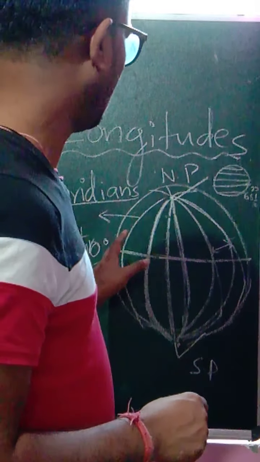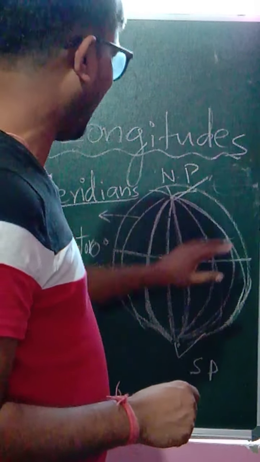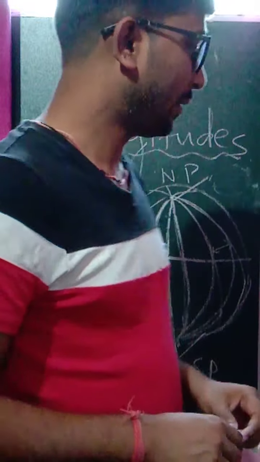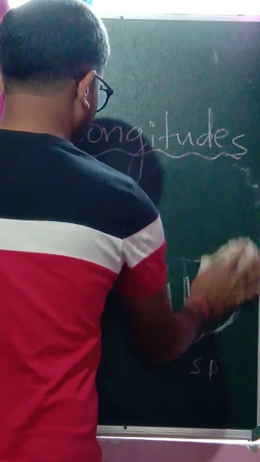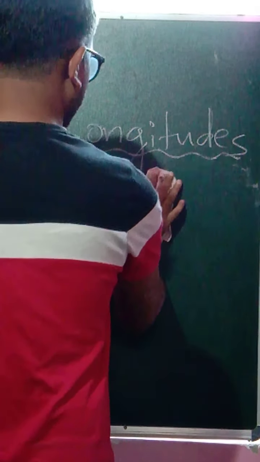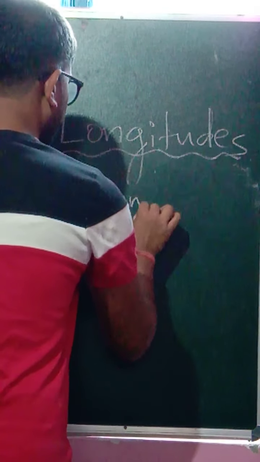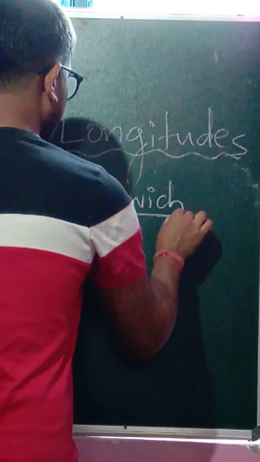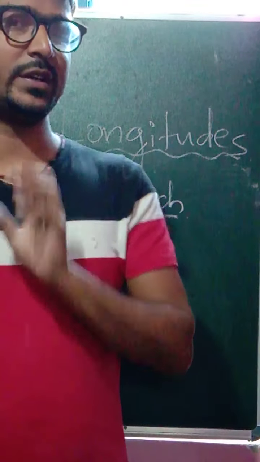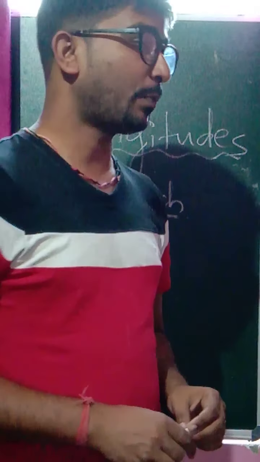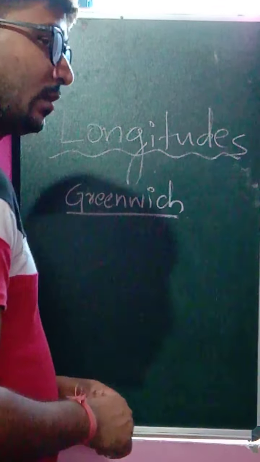In the same way, longitudes also have a numbering system, where there is an important thing which is known as Greenwich. Greenwich is an important part, like we studied about the equator at the central part.